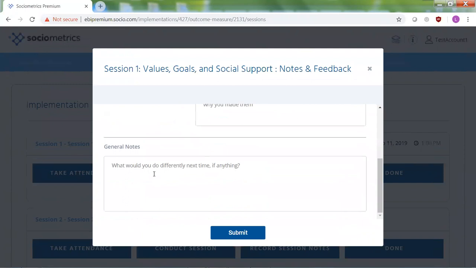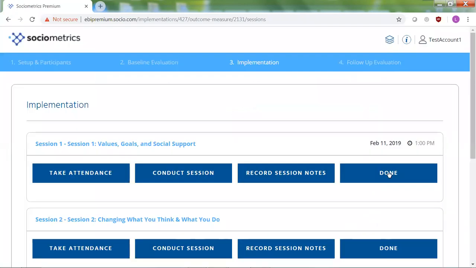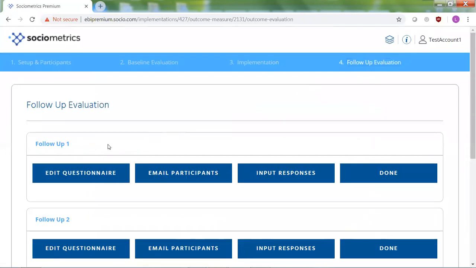And finally, there's an option for you to put in some general notes just about how your session went as a whole, anything you want to remember for the future. Once you submit this, it'll all be stored so it can be centrally accessed. And just press done when you're done with each session. And once you're done with all 4, you can move up to the follow-up evaluation.